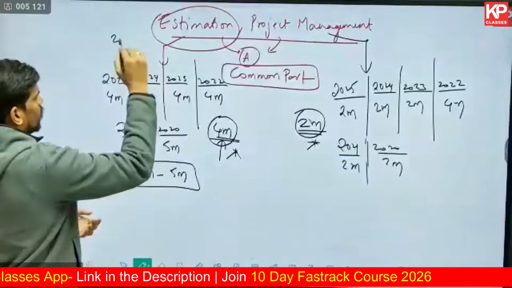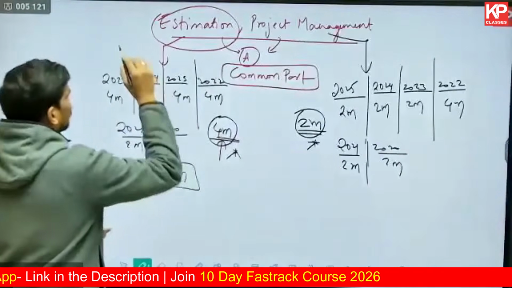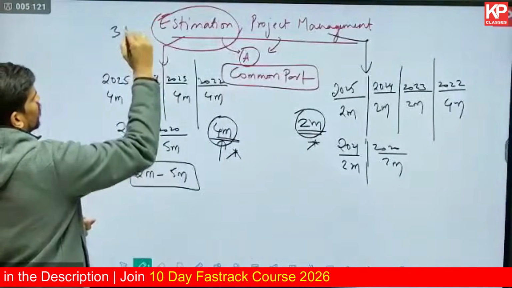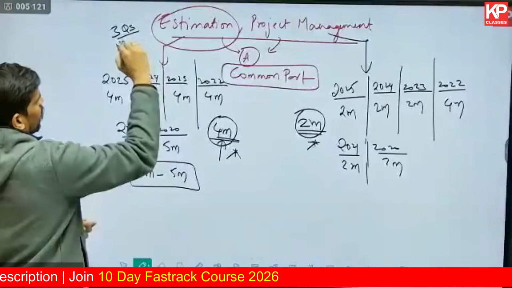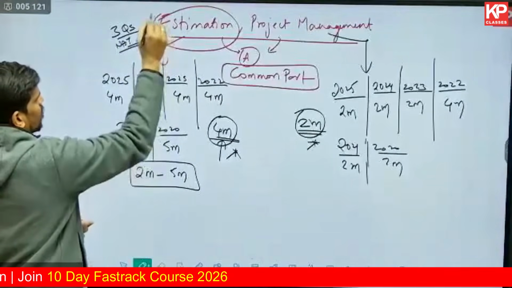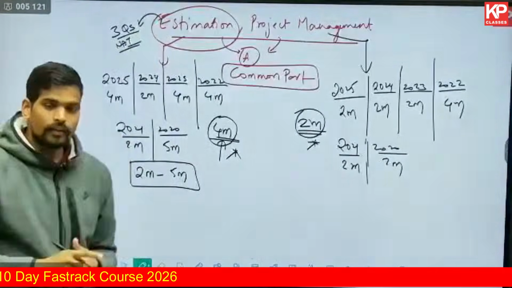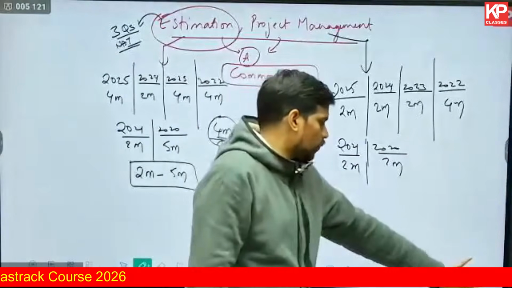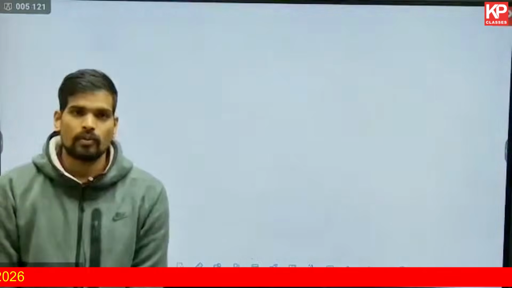If I'm not wrong, I think it was the 2016 paper. There were 3 numerical questions from the subject of estimation only. So that also can happen. Don't think that you will get only one numerical from a given subject. So that's a brief introduction about these two topics.